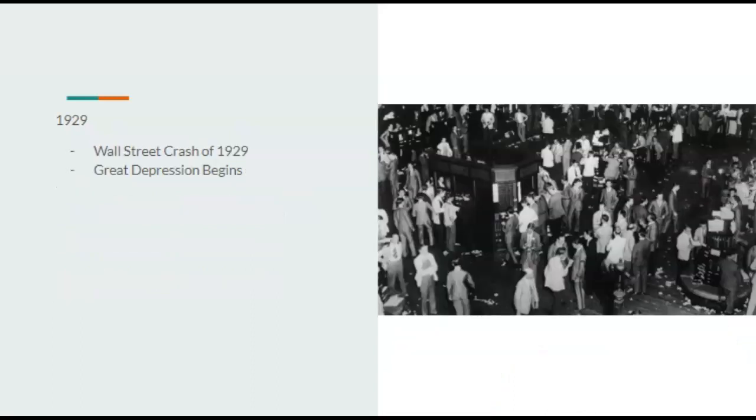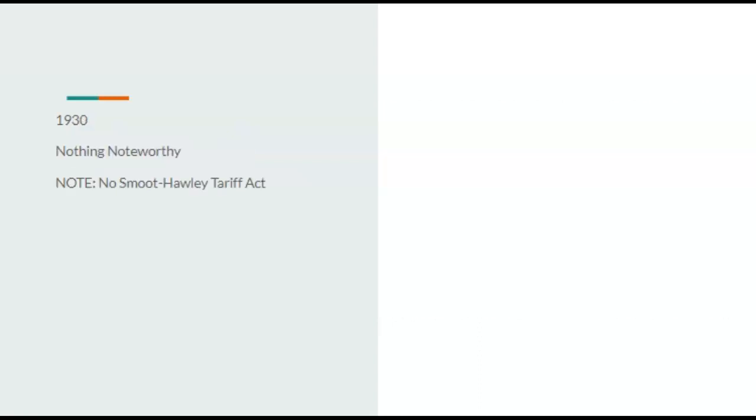Going into 1929, that streak kind of ends as a string of bad luck just hits the Progressives and Charles Curtis. The Wall Street crash of 1929, as well as the Great Depression. Most of this, if not all of it, being caused by World War I and the U.S. involvement there. And even if the U.S. didn't have involvement, I'm pretty sure it would have happened either way.